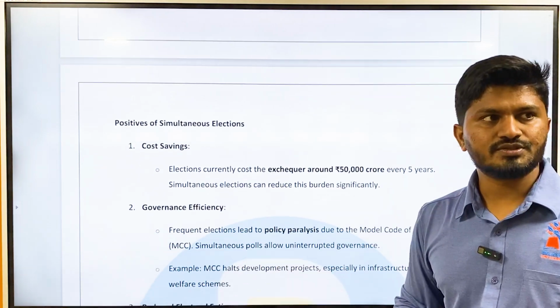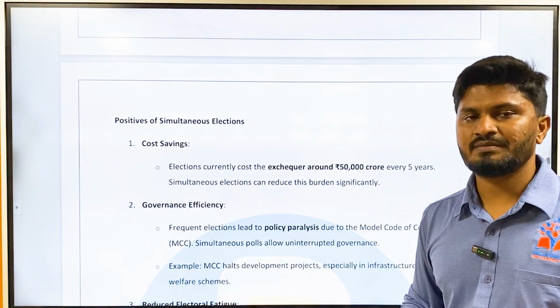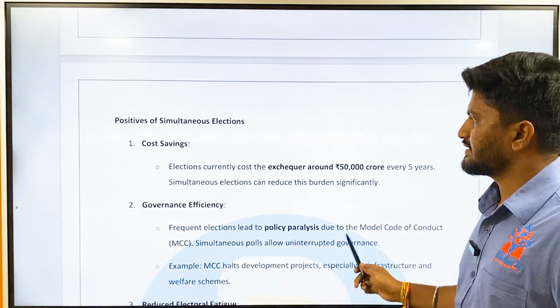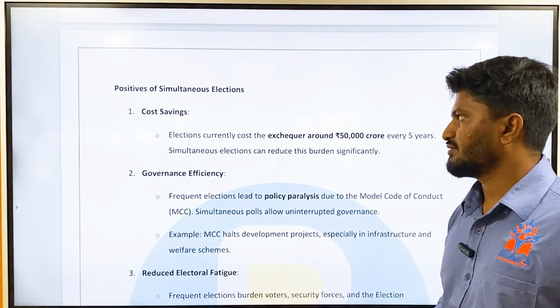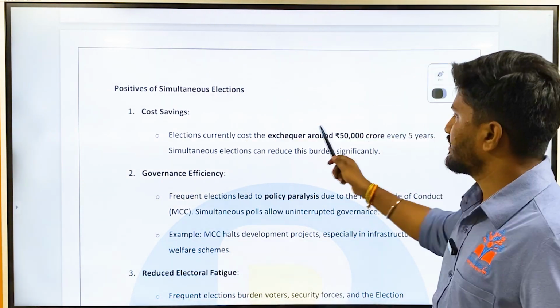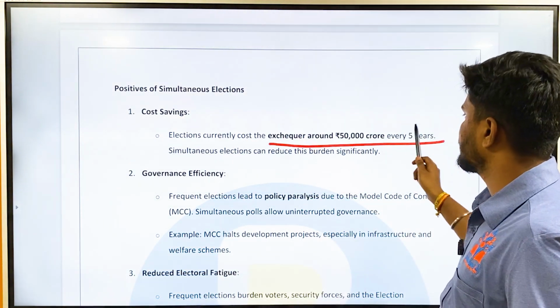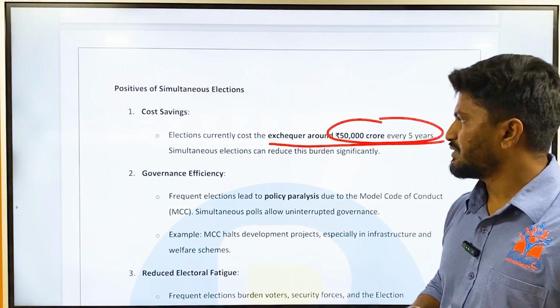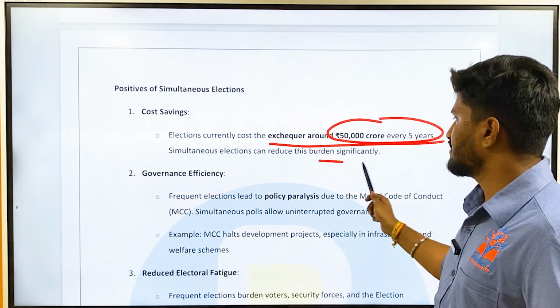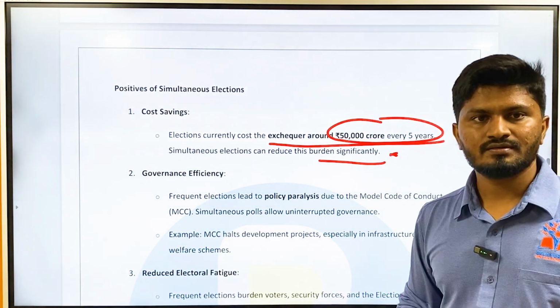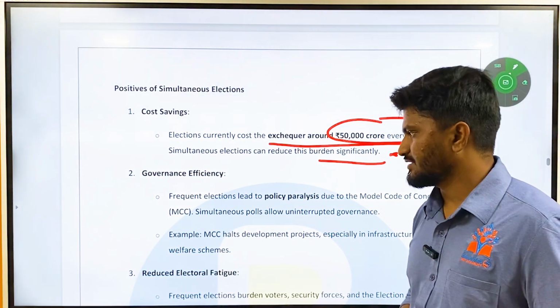So, what are the positives? What do the proponents of simultaneous elections argue? They say that it is cost saving, meaning elections currently cost the exchequer around 50,000 crore every 5 years. Simultaneous elections can reduce this burden significantly. Okay, and then government efficiency.